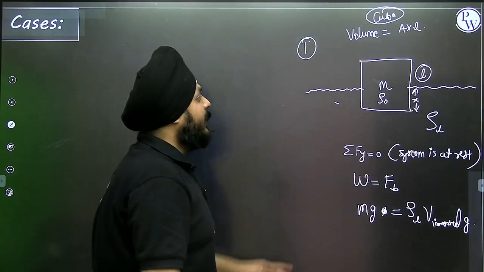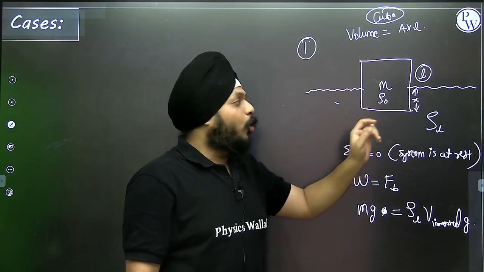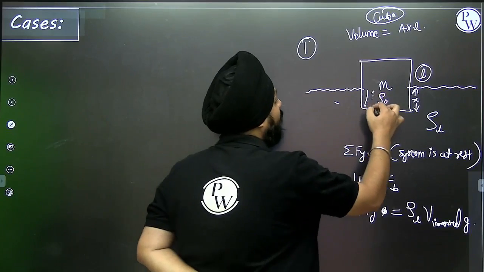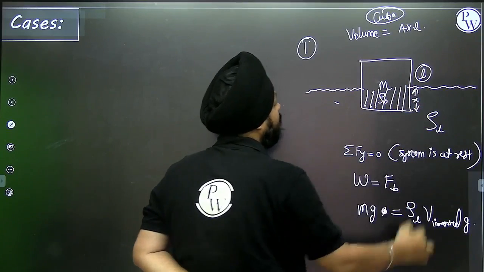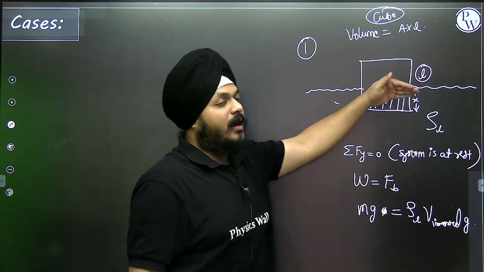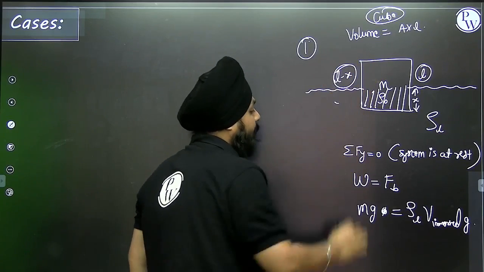Here you can see the entire part is not immersed inside the fluid, only the x part is immersed. So the buoyant force is only acting on this much part. The total length is L, and the L minus x part is outside.